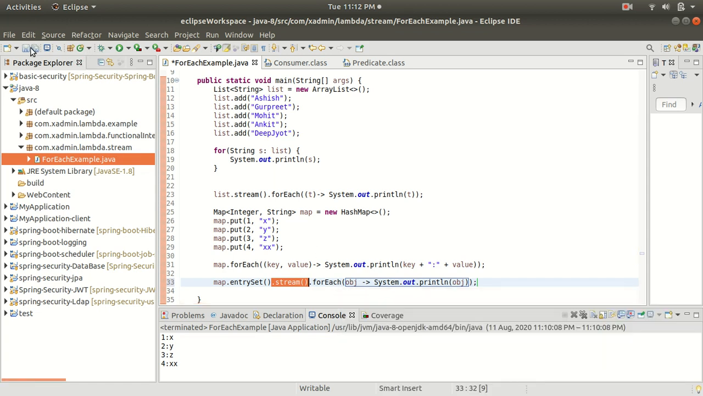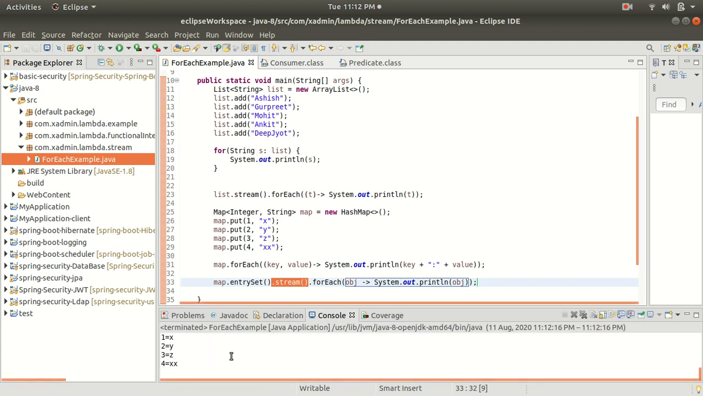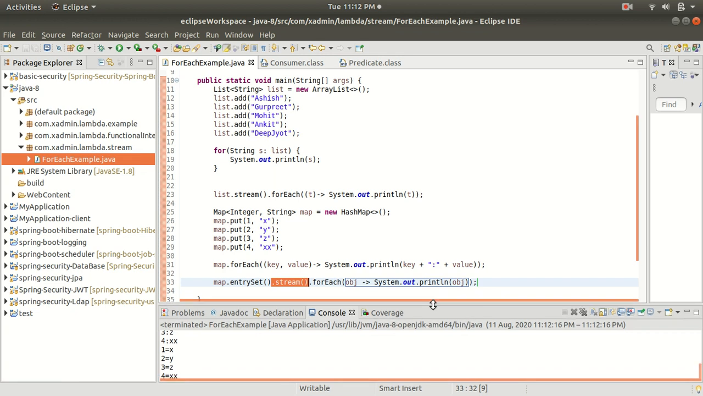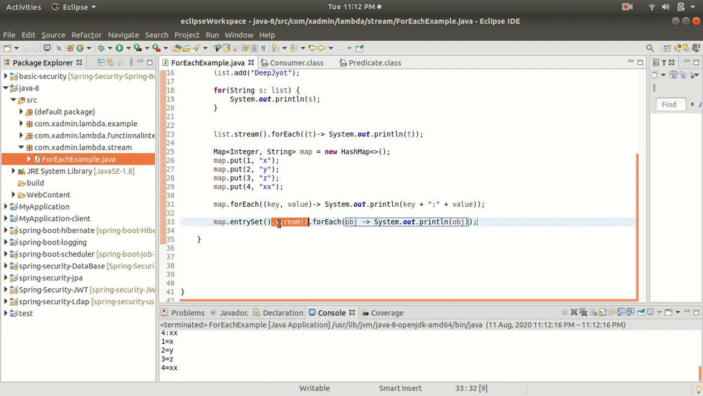Let me save this code and run it to show you that we are getting the output. You can see that we are getting the output. So this is the code to iterate the map.